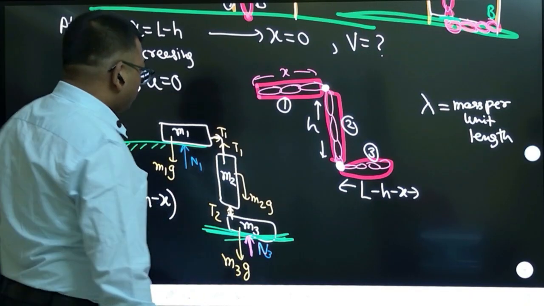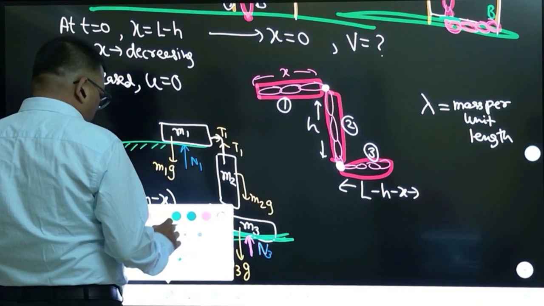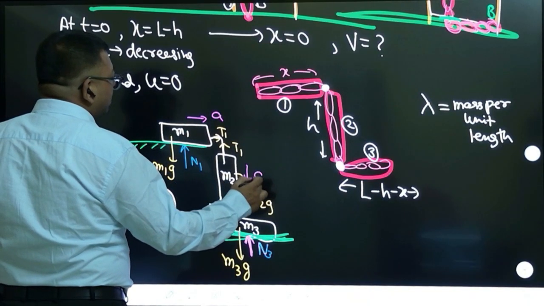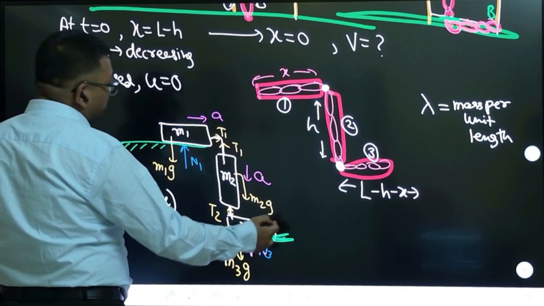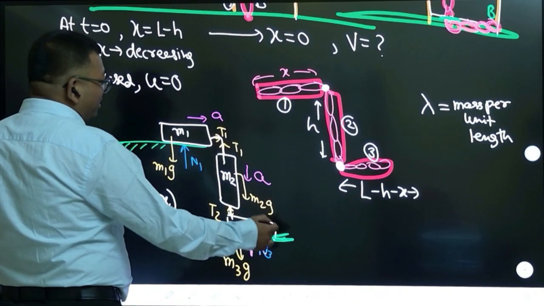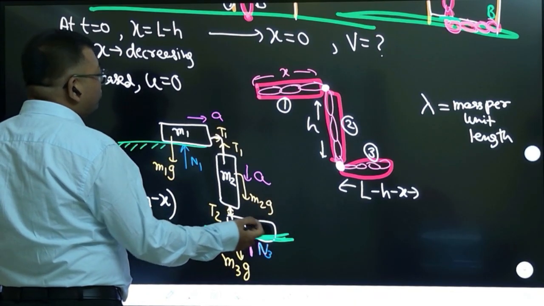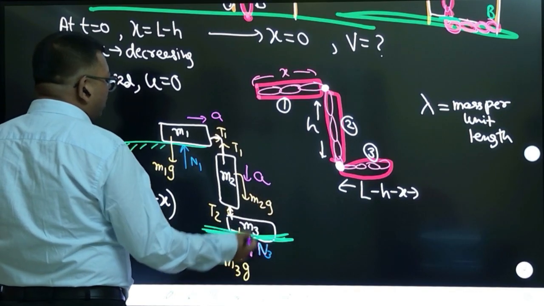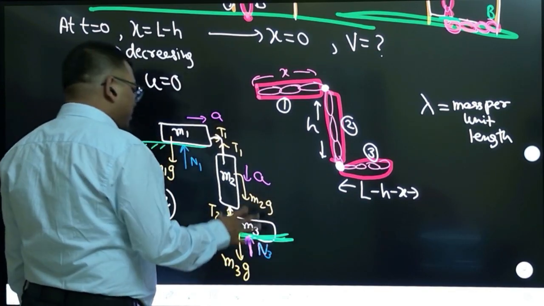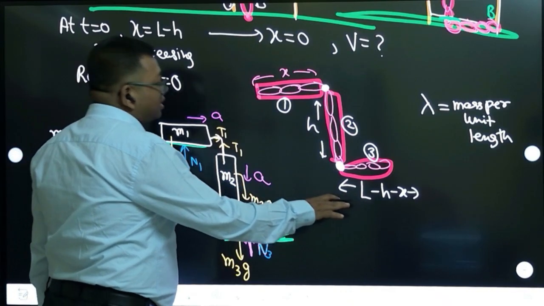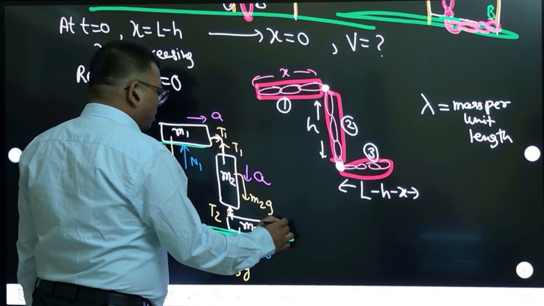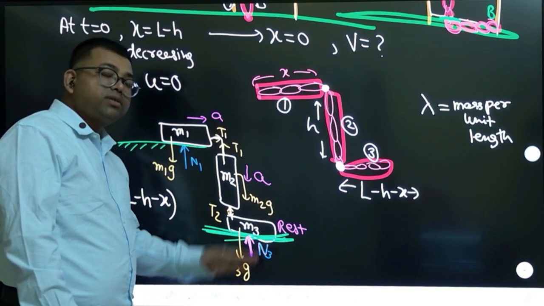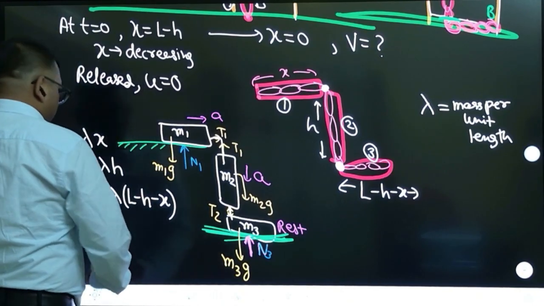That's not happening. So let us consider the acceleration of each part the same because they are connected. Assume that they have the same acceleration. What about the acceleration of the third part? We do not know because there is no information given about this part. But I think it should come to rest, because as soon as it comes in contact with the ground, it comes to rest. So you may consider this at rest, because it is depositing on the ground.